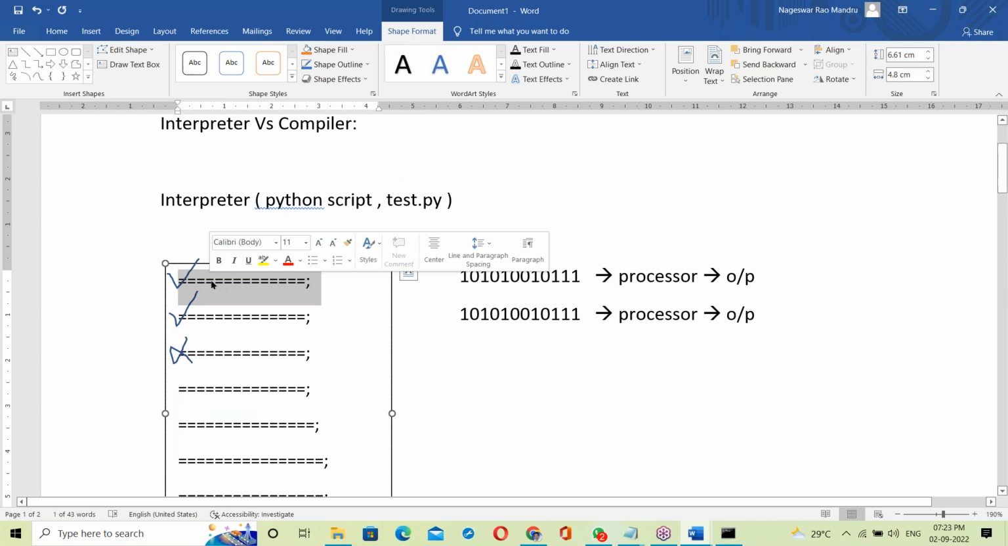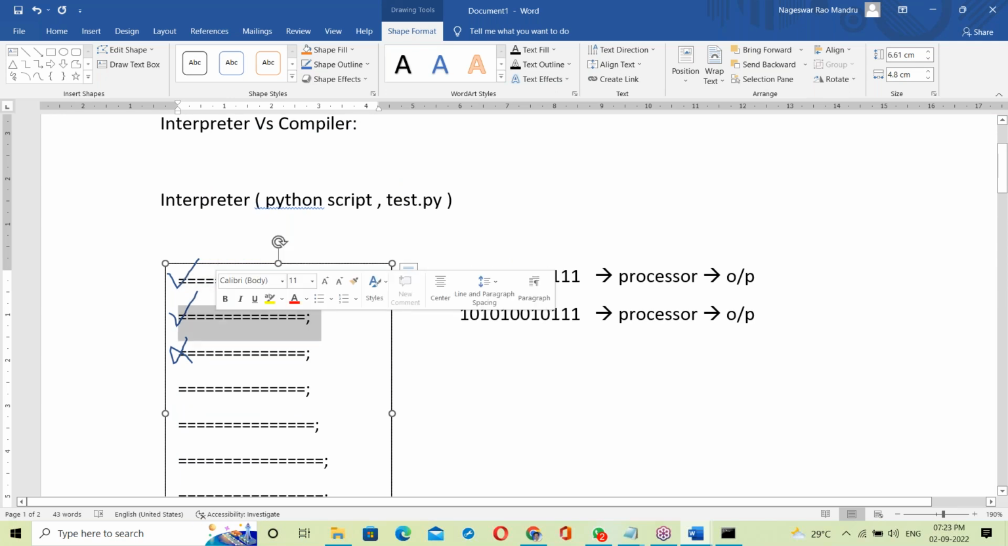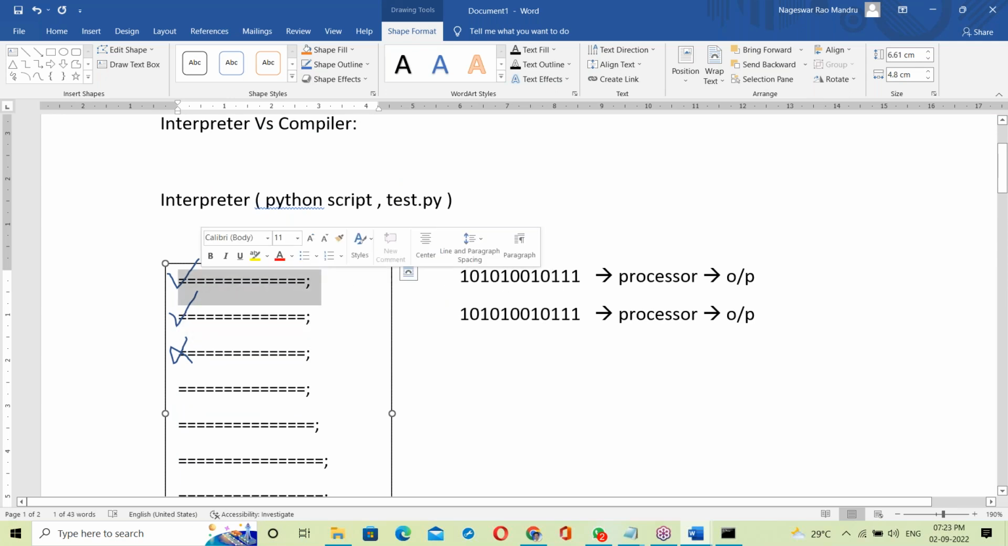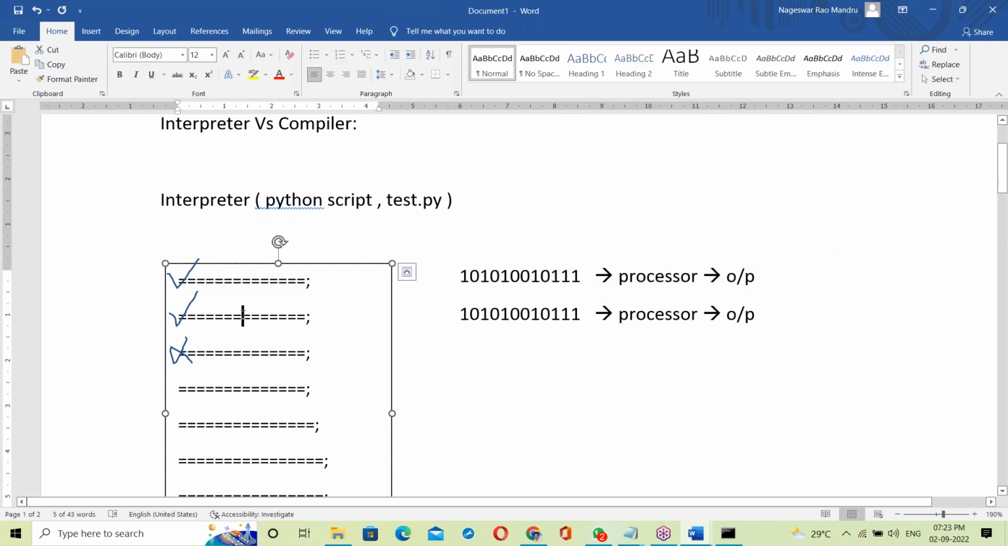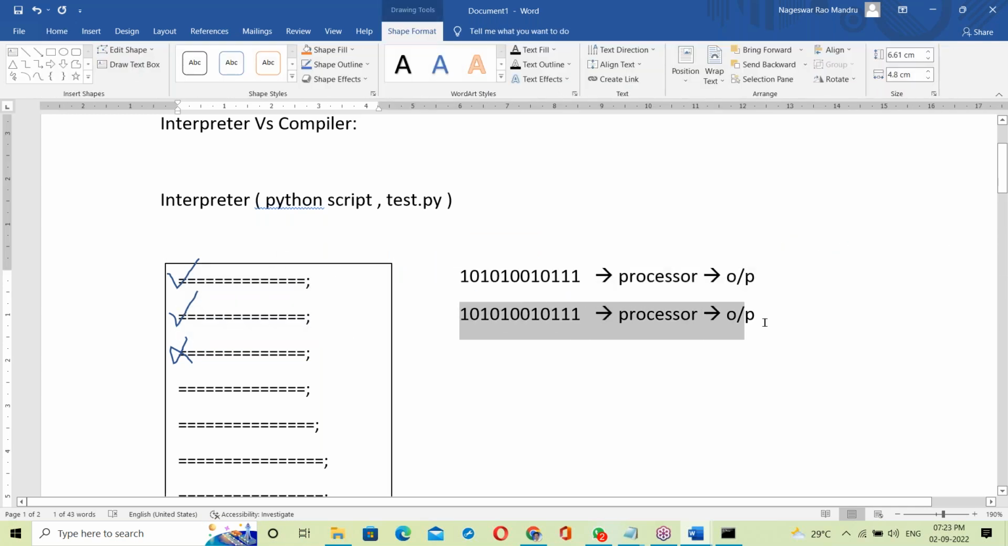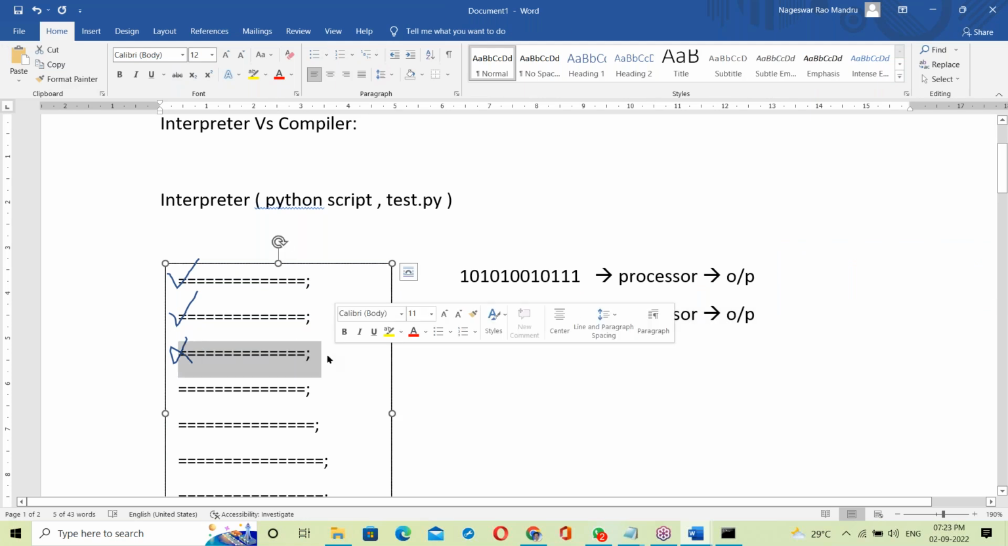First line checking. If it is correct, then it goes to the second line, and it immediately generates output. Second line also correct, immediately generating output here. Suppose something is wrong, it simply stops.